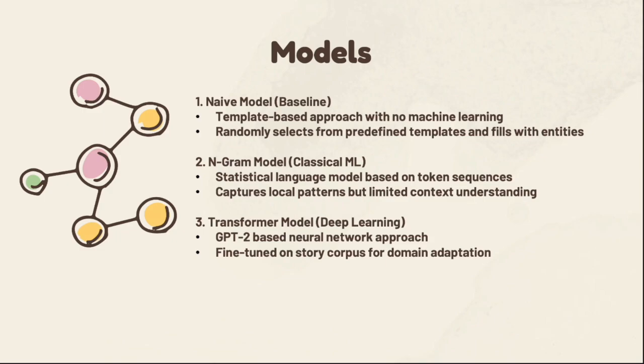This statistical model captures local patterns in token sequences but has limited understanding of broader text. Third is a transformer model, which uses the GPT-2 architecture, fine-tuned on our story corpus. This represents the deep learning approach with its ability to maintain longer-term coherence.